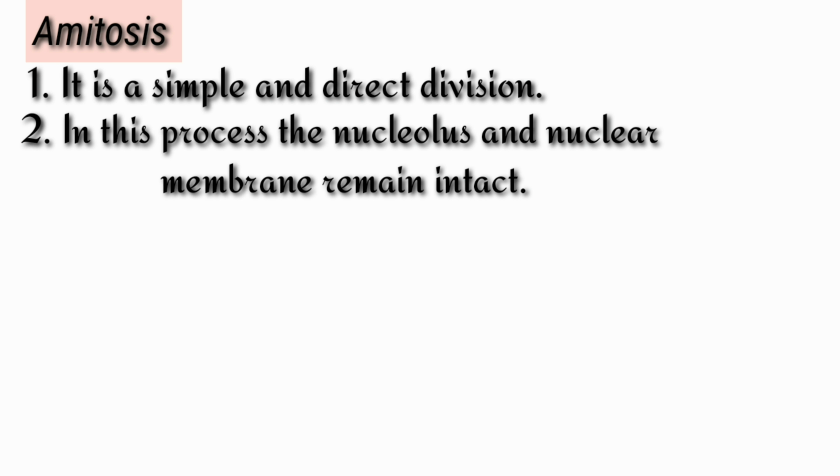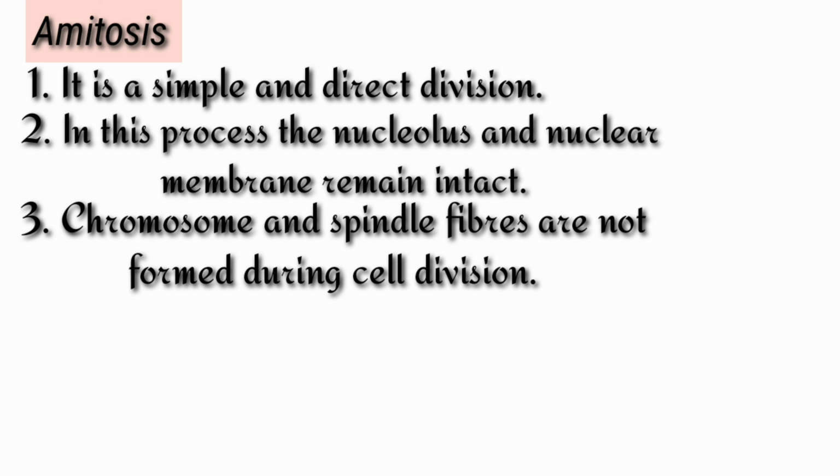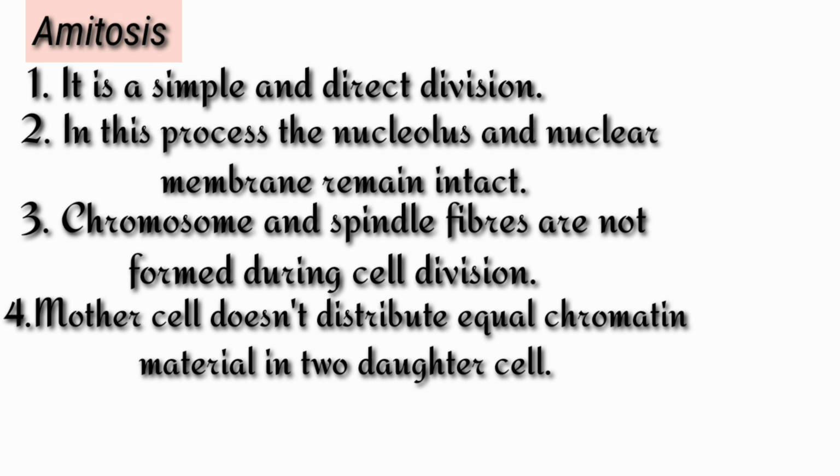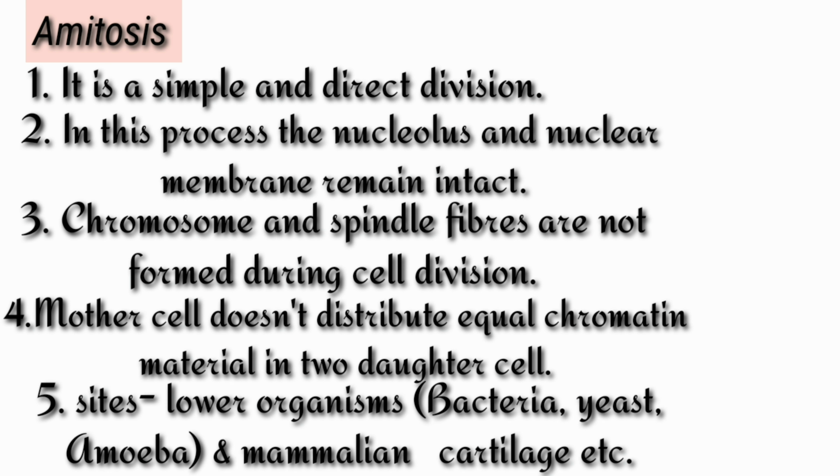Third, chromosomes and spindle fibers are not formed during cell division. Fourth, the mother cell does not distribute equal chromatin material to the two daughter cells. That means the daughter cells do not have equal chromosomes, and that's why there are some problems in reproduction and metabolism. Fifth, this type of cell division occurs in lower organisms like bacteria, yeast, amoeba, etc. and also in mammalian cartilage. That means it is a simple and direct division.